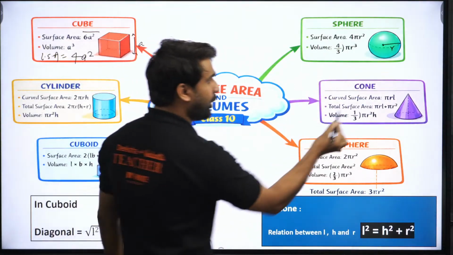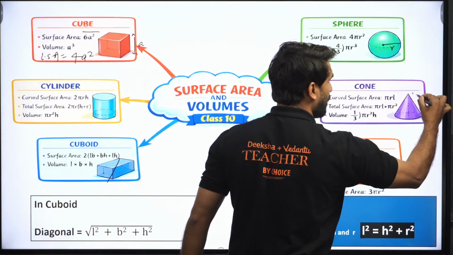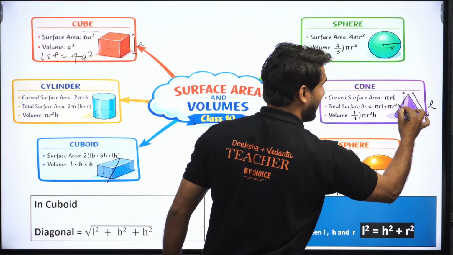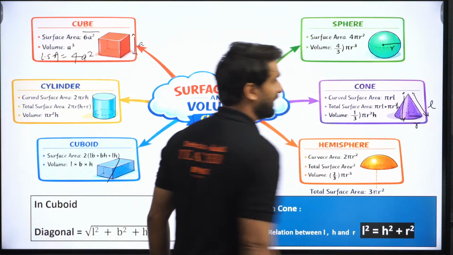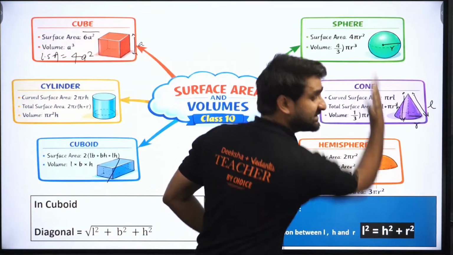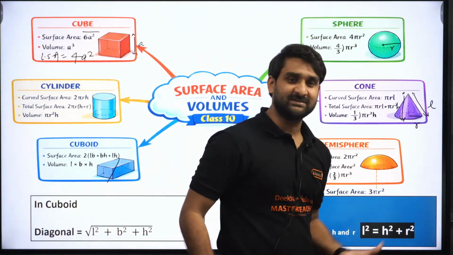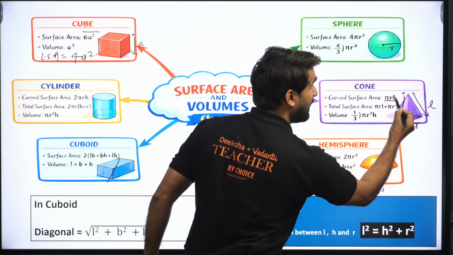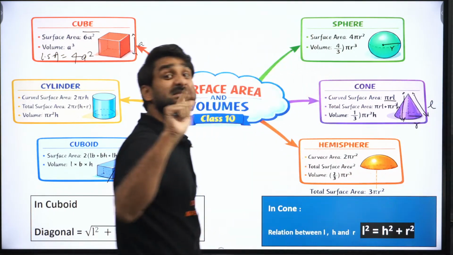If we talk about cone, this is called slant height, which is L, this is the complete height H, and this is the radius r. So there are three dimensions: L, the slant height, H, the vertical height, and r, the radius. The curved surface area is pi r L, where L means slant height.